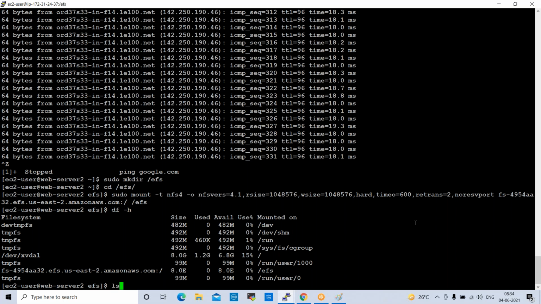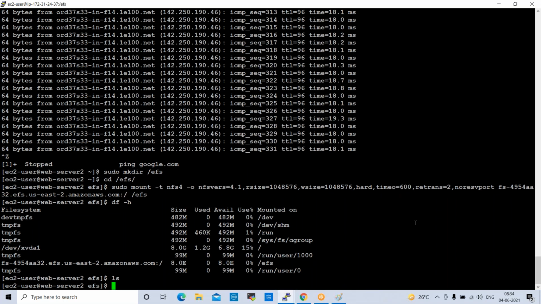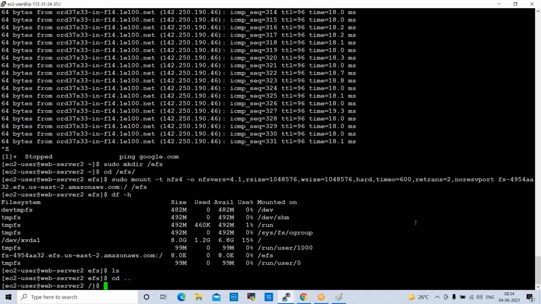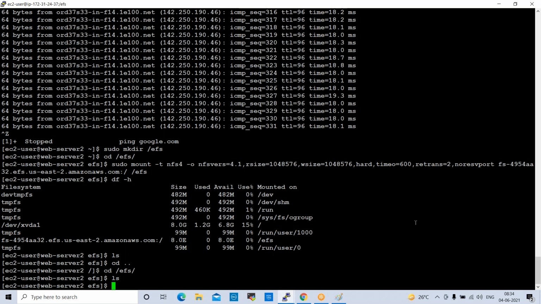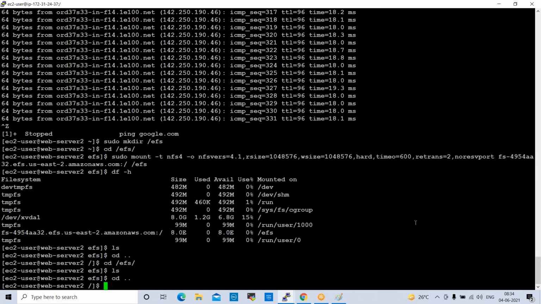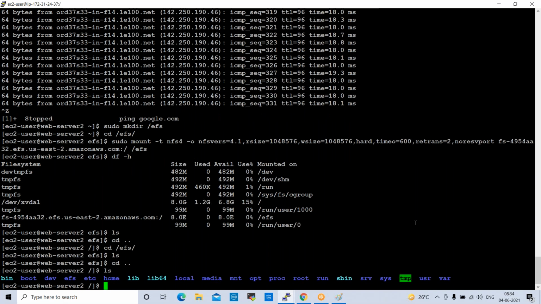If you check ls here, one second, something happened here. Let's check why it is not showing.